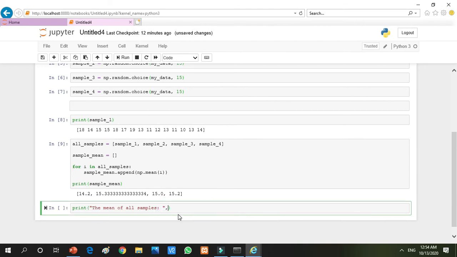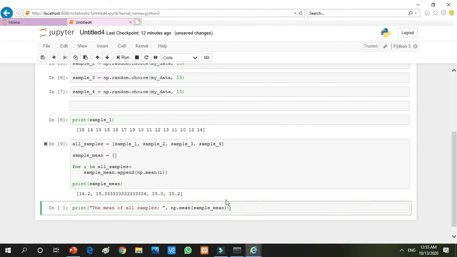I am placing a comma, and I am going to calculate np dot mean. But now this mean is the collective of all the 4 sample means. So I am writing the variable sample mean, the name of the list which contains the mean of sample 1, sample 2, sample 3 and sample 4. This line I am going to print will calculate the mean of all these.